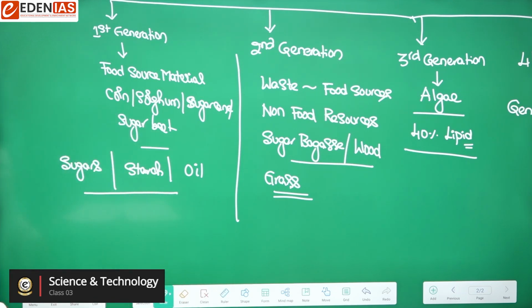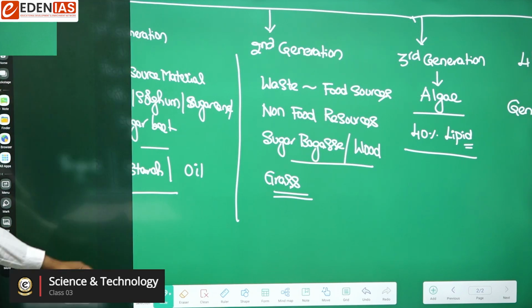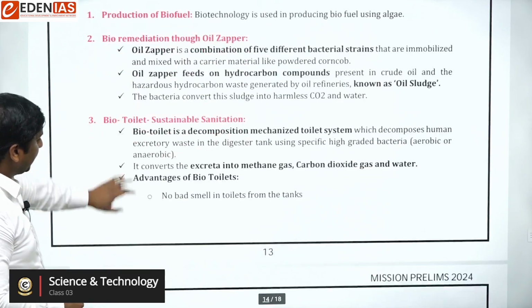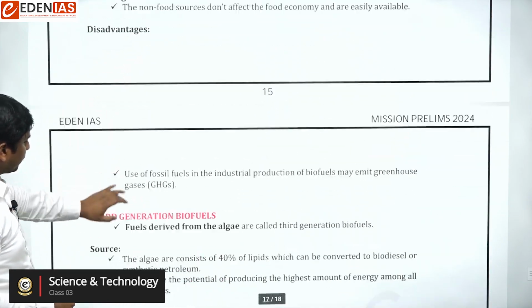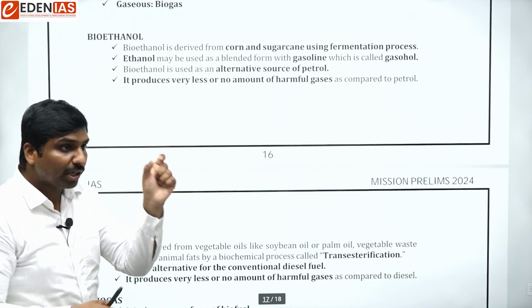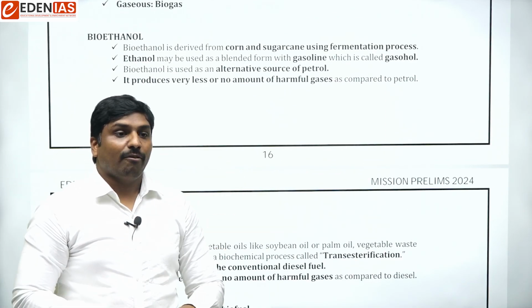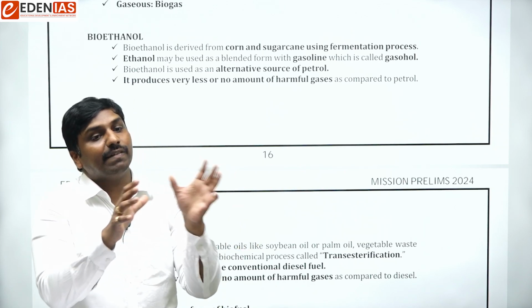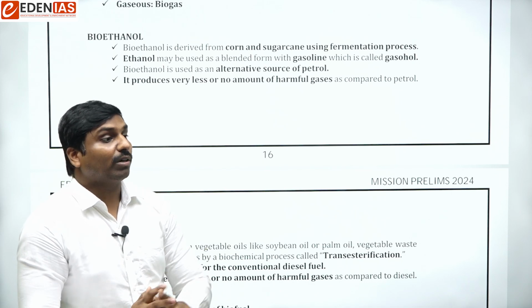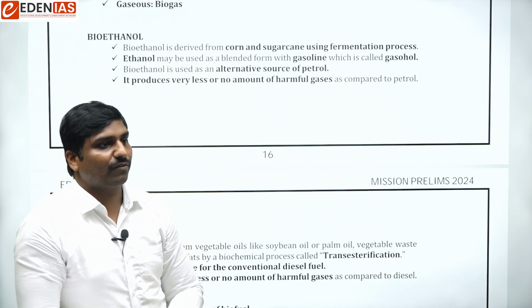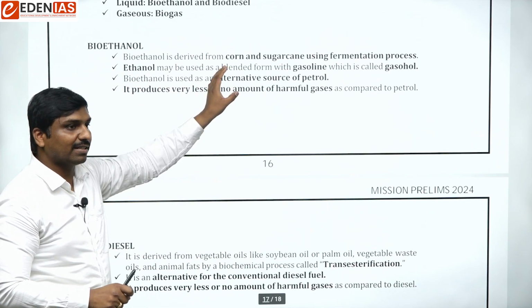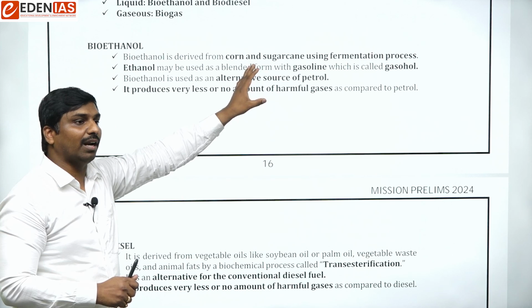So then if you see some of the examples and how they would be made, bioethanol is one thing. Very important thing that you have to know is what is bioethanol, by which process it is being produced, and what could be its advantage. So these things you have to focus on. First and foremost, how bioethanol can be produced: the sources for production of bioethanol would be these things.